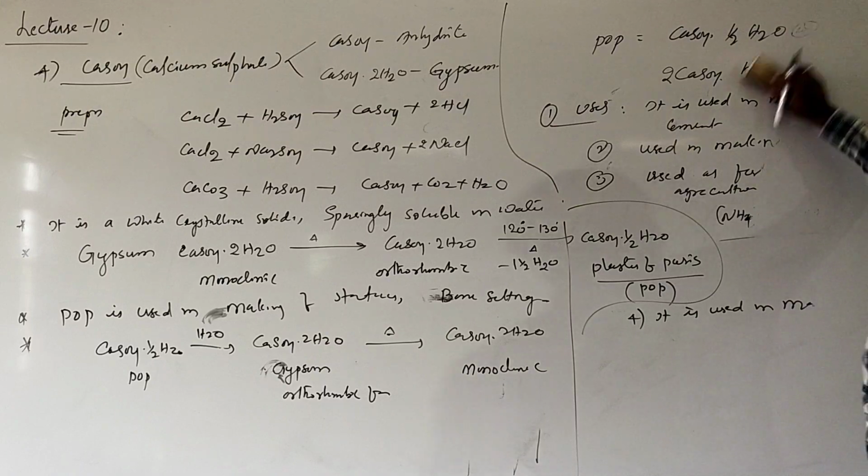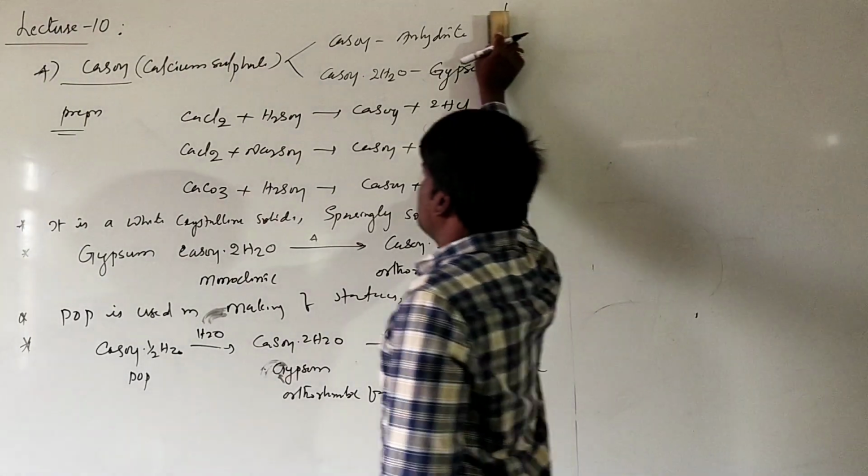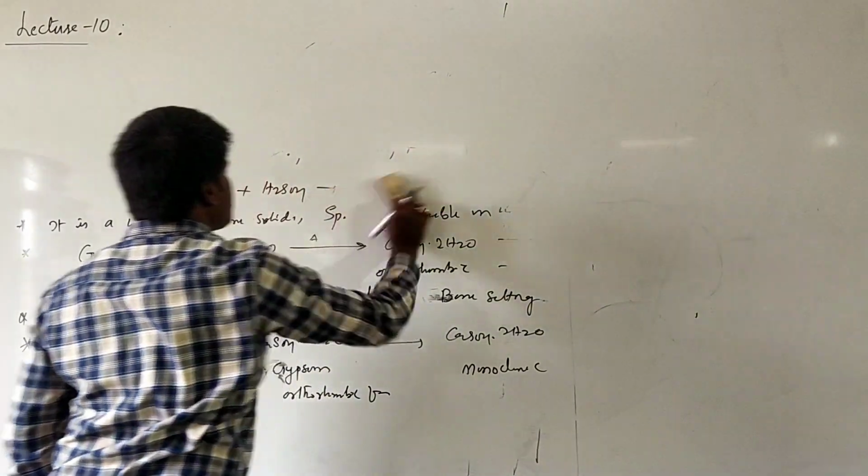The last compound of calcium is cement. Cement is one of the commercially important substances formed by calcium and its compounds.